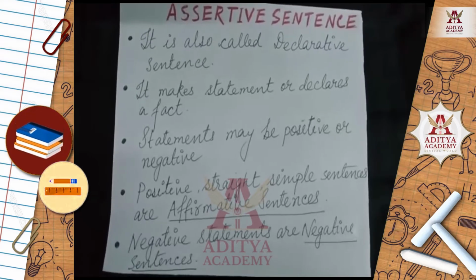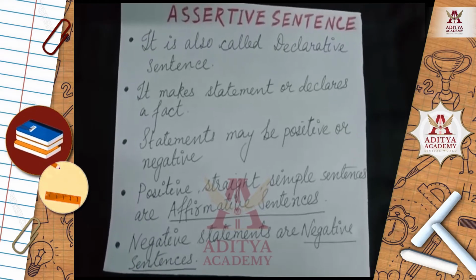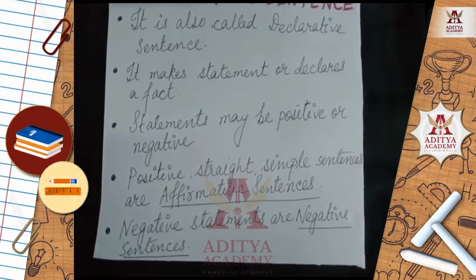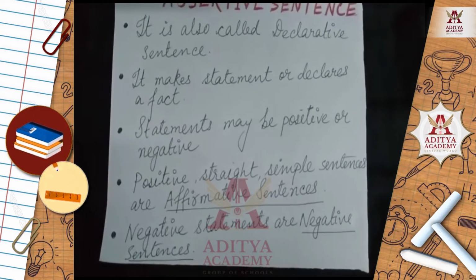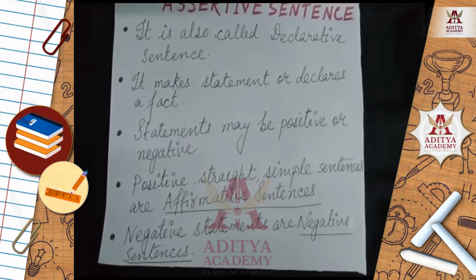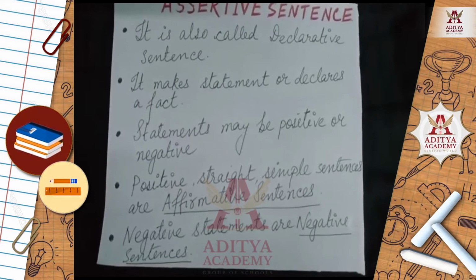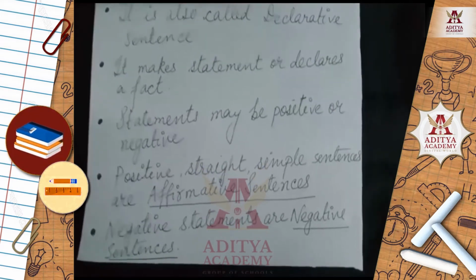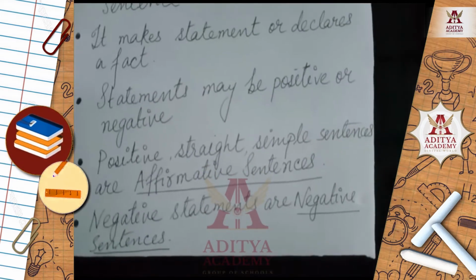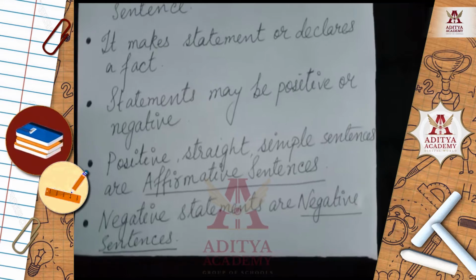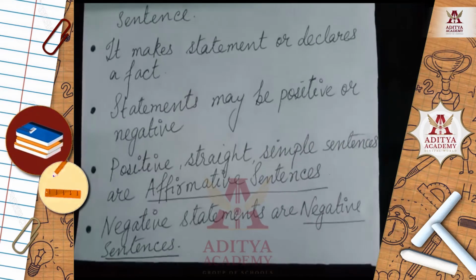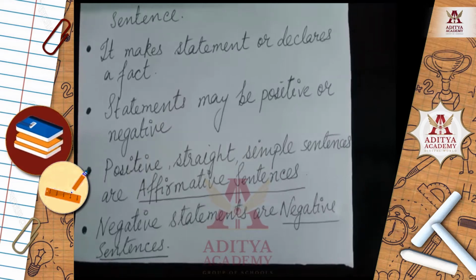The statements that are very positive, straight and simple are called affirmative sentences. And what are negative sentences? The statements that are made in a negative way are called negative sentences. So students, assertive sentences have 2 categories: affirmative sentences and negative sentences.